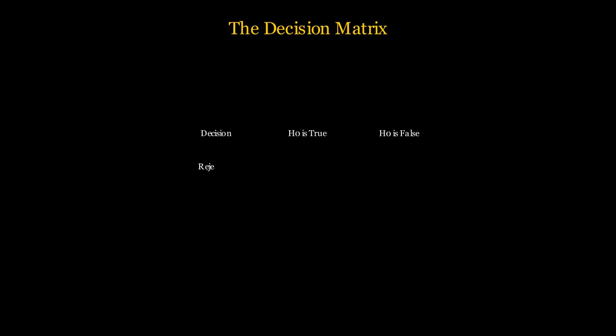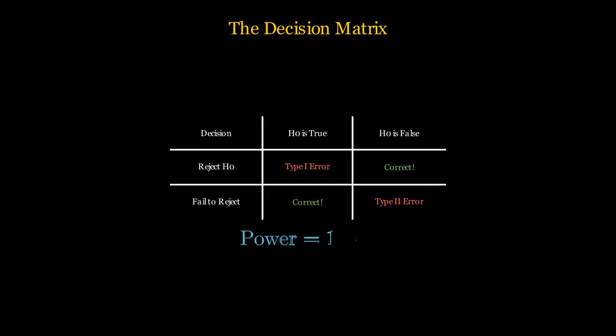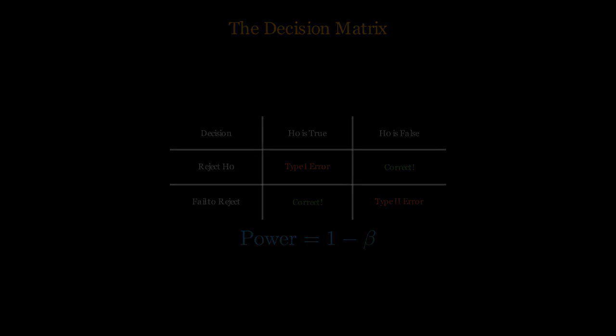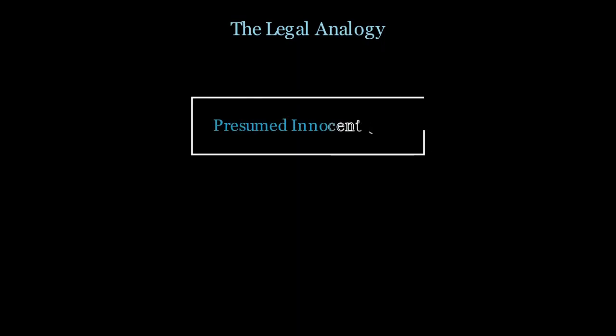This leads us to the two types of errors in statistical decision-making. A type 1 error occurs when we reject a true null hypothesis, a false positive. A type 2 error occurs when we fail to reject a false null hypothesis, a false negative. By saying fail to reject instead of accept, we are acknowledging the possibility of a type 2 error. We admit that our test might have lacked the power, 1 minus beta, to detect a real difference.